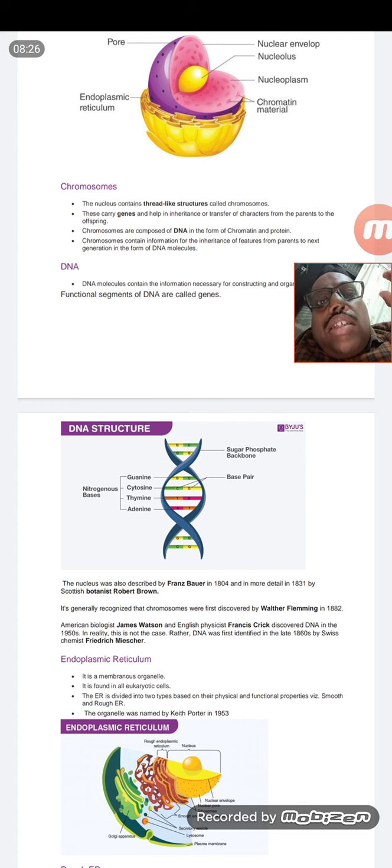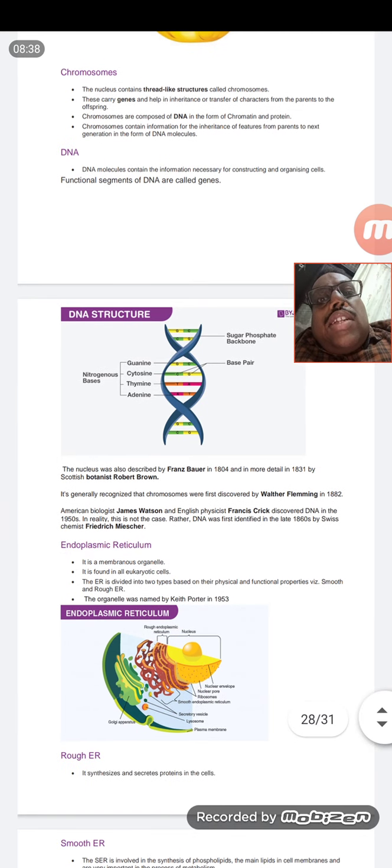You don't have to study the structure of DNA, but you must understand that in the nucleus we have something which has the capacity to control information. That information is stored in the form of DNA. And the structure of DNA was given by the scientists Watson and Crick. And the chromosome structure was given by Walther Flemming. So you must remember these names and understand that these are present. You don't have to study the structure in 8th standard, that you will study in higher classes.